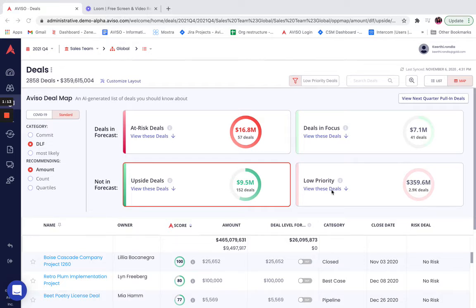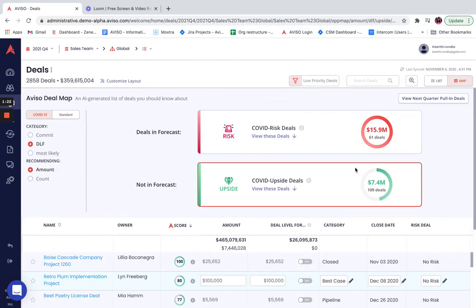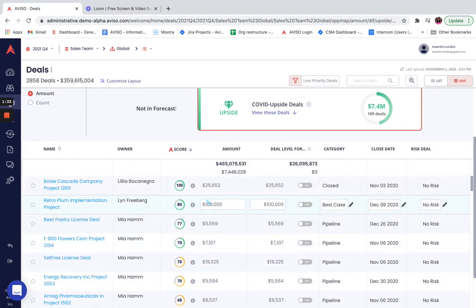low priority. We have also introduced COVID-19 forecasting, wherein we share a list of deals that are at risk due to COVID-19 impact, and also the list of upside deals due to COVID-19 impact. If you click on any of these quartiles, that gives you a list of all the deals belonging to that specific quartile, and this can be further sorted and discussed.